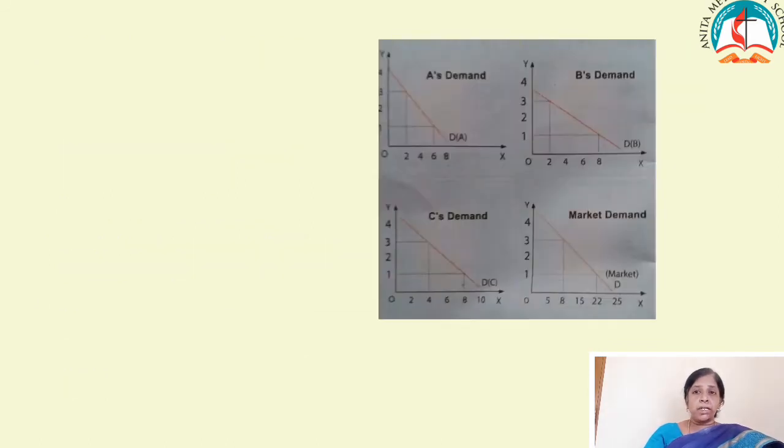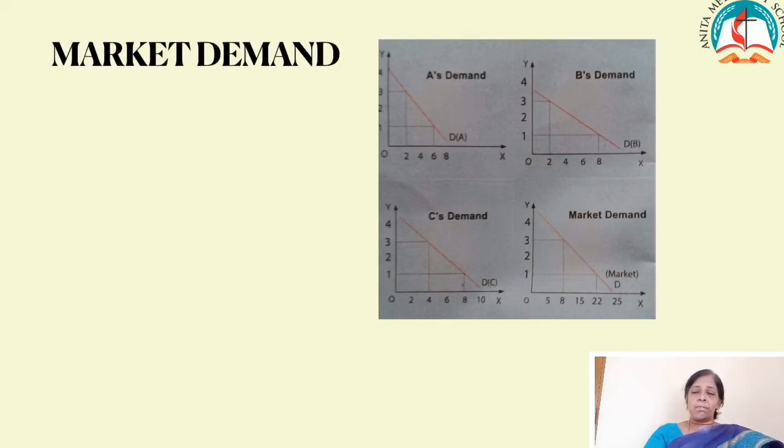Children, shall we learn the market demand curve? We all know the meaning of market. Market is nothing but the place where the buyer and seller meet together and they have an exchange of goods. Now, here the market demand curve will be drawn by adding all the individual consumers. So here they have given A's demand, B's demand and C's demand. By adding all the consumers' individual demand curves, we get the market demand curve.